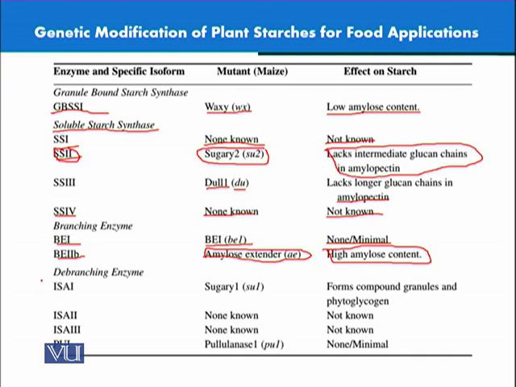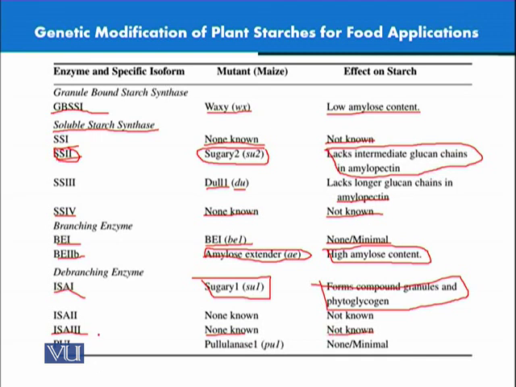The next class is debranching enzymes that act on the amylopectin. Particularly they are called ISA 1, 2, 3. ISA 1 is important because it produces sugary 1, SU1, this mutant, and we know that it forms compound granules and phytoglycogen. So the effect on the ultimate starch that is produced by sugary 1, we know that it would have compound granules and phytoglycogen produced. For ISA2 and ISA3, it is not known what kind of mutant they would produce, or what would be the effect on the starch.